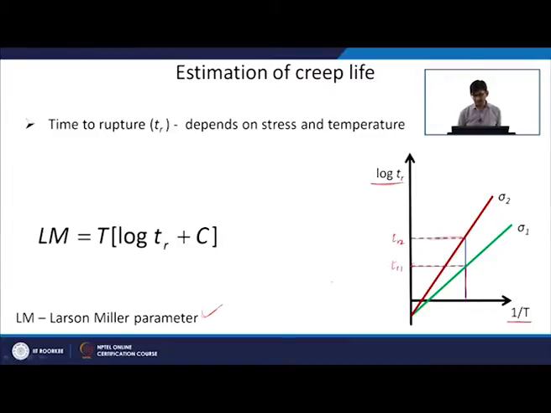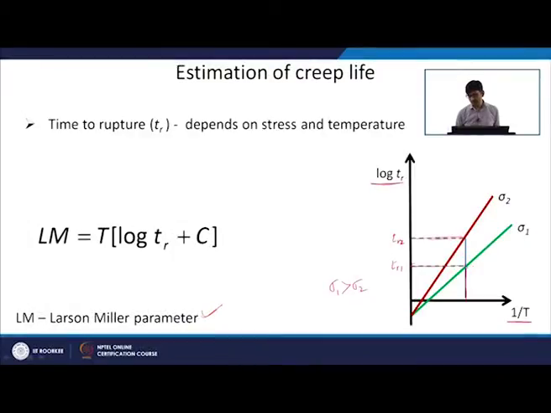From here I can tell you that sigma 1 is more than sigma 2, because my time to rupture is reducing as a function of stress. So, sigma 1 is more than sigma 2. If you have an even lower sigma value, the creep life will increase. Or if I change the temperature, for the same stress, if I reduce the temperature, as 1 by T is increasing in this direction, you can again see that my creep life has increased. So, in general, reduction in stress and reduction in temperature is going to increase your creep life.